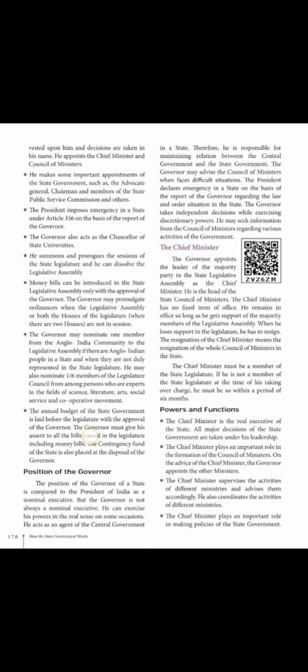So up to this we have learned the chief minister's powers and functions. He has to ensure that the policies of the government do not go against public interest. That means they have to look after the welfare of the people. His voice is final in policy decision of the state government. If a state government is introducing a policy, he has that power. The governor appoints different higher officials of the state government on the advice of the chief minister and his council